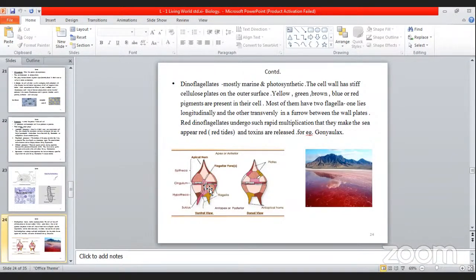The cell wall has stiff cellulose plates on the outer surface, and they have yellow, green, brown, blue, or red color pigments present in their cell. So wherever they are present in large amount, they give a red or that particular appearance. You can see here in this diagram how the sea looks red because of the presence of the dinoflagellates. If you get notes on dinoflagellates, you will have to write these notes.